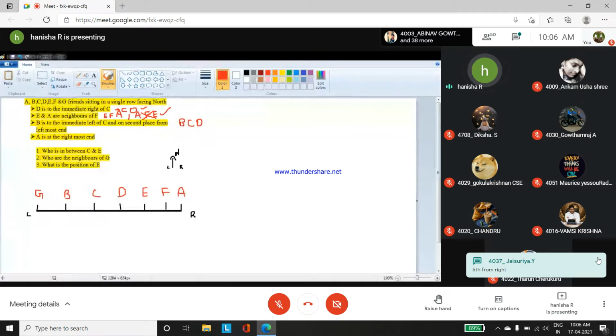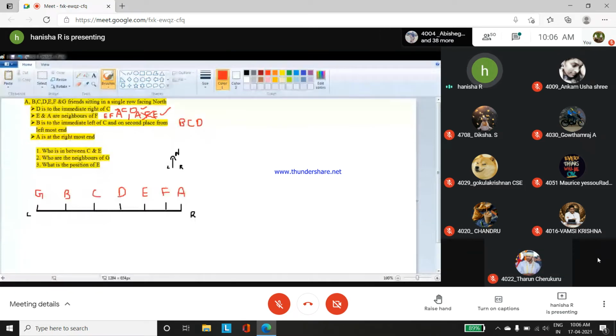This question which I've explained to you is a linear type question having a single row, and a simpler one. Now I'm going to explain the second type of question, that is the parallel type question. In a similar way, the question will be posted in the chat box.